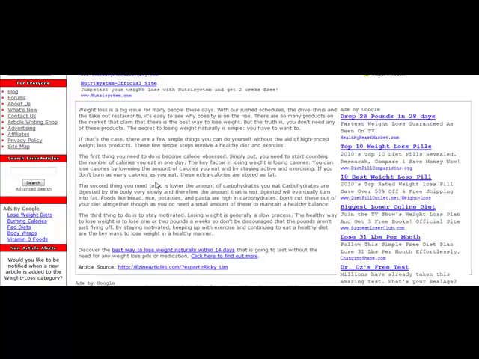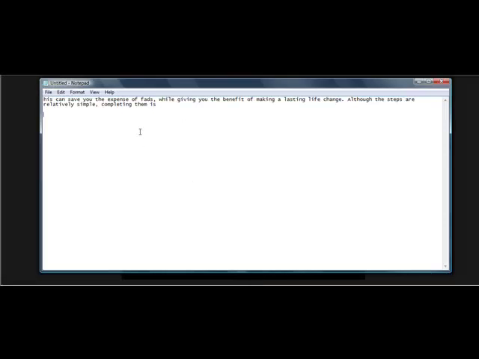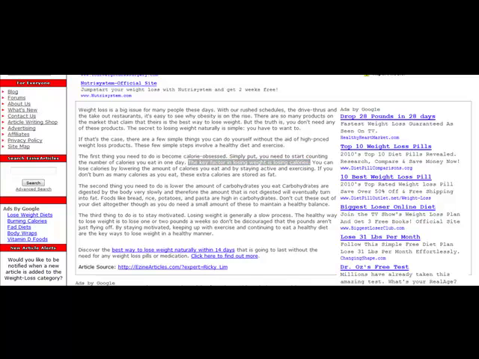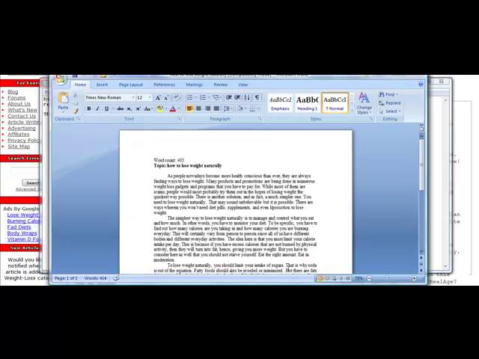I like to copy and paste different bullet points. The key factor in losing weight is losing calories. So you could be like, hey, that's a good point. I'm gonna copy and paste that in here, and then simply reword that sentence, for example. So you can kind of get the idea here of how that can work in your favor. The main point is that you're just copying and pasting, creating nice bullet points to go from.